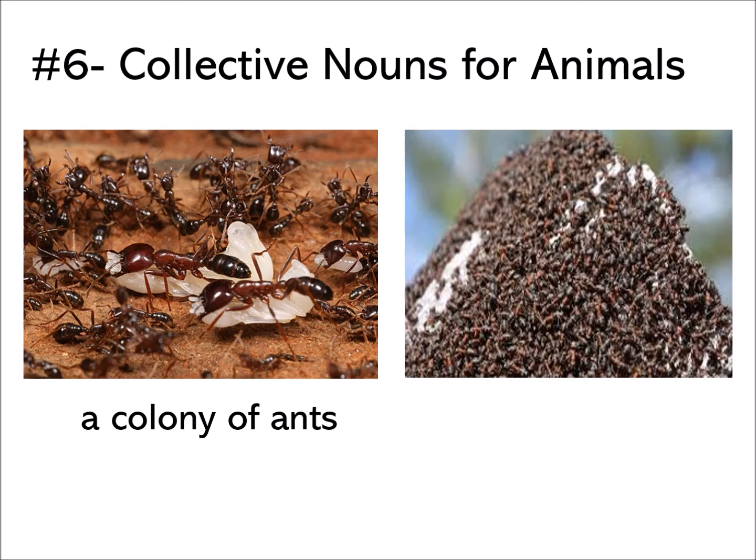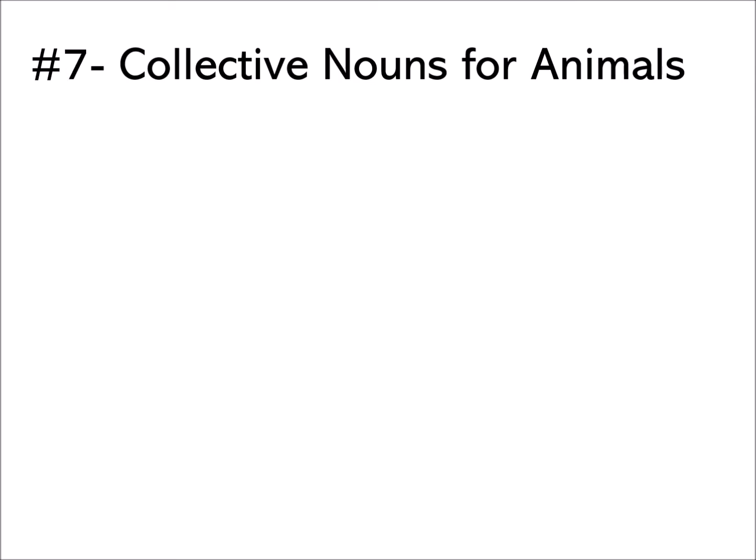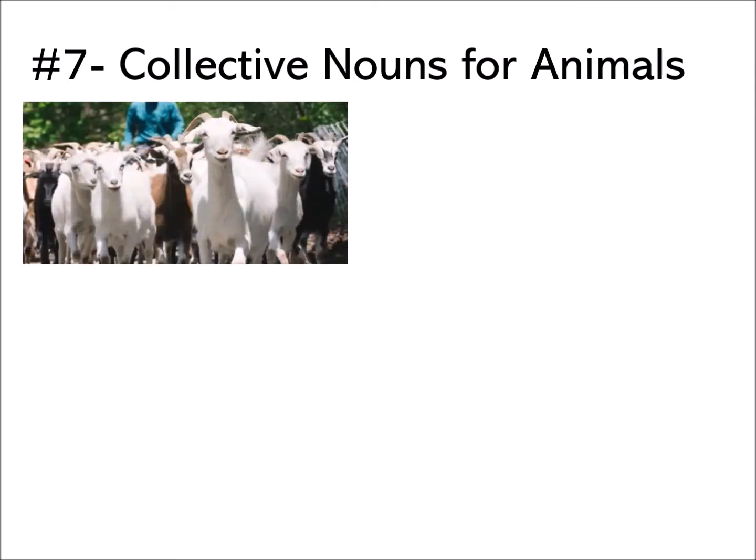What if they're having a nest like this in the picture, in the second picture? What do you call? Yes, a nest of ants. A nest of ants. So here, if you want to name it as an army of ants, yes, it's also correct. An army of ants. Let's look at the seventh collective noun. Just now we mentioned sheep. Now we are talking about goats.